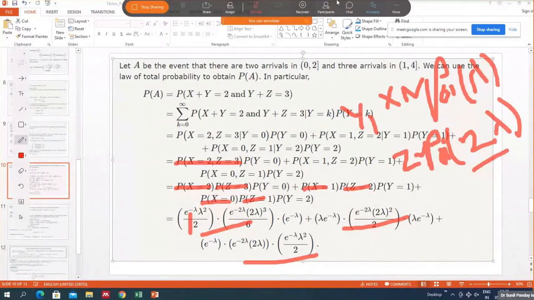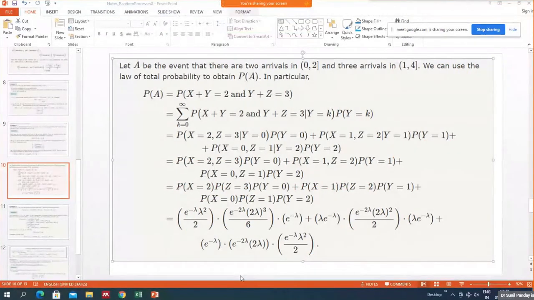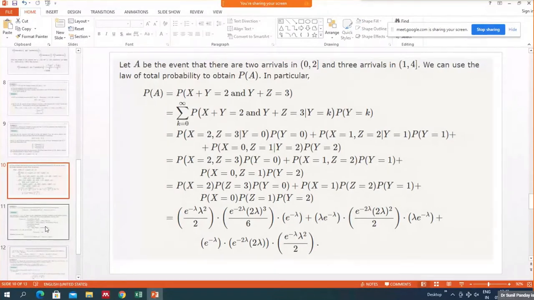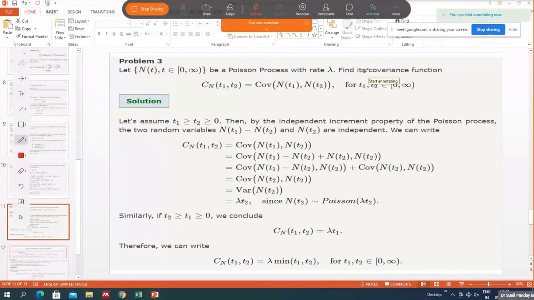So after simplification, you will get this result. If a particular lambda value is provided, then you use a calculator and find the exact result. Now we have another problem.